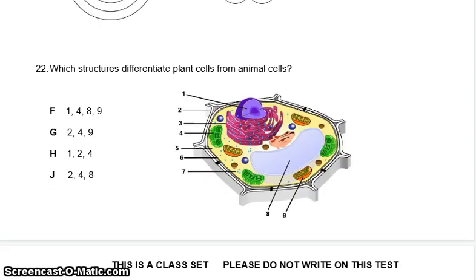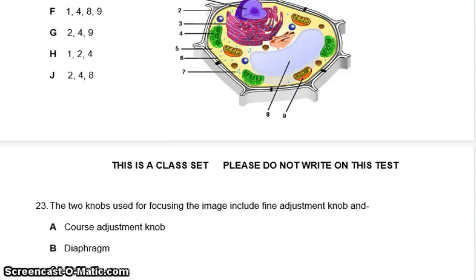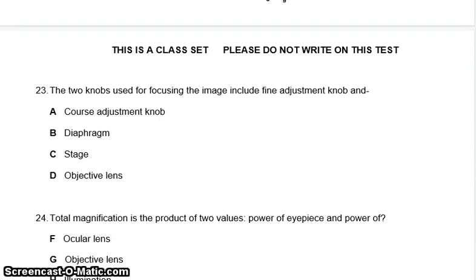22. Which structures differentiate plant cells from animal cells? Meaning, which numbers are different between plants and animals? 23. The two knobs used for focusing the image include the fine adjustment knob and A. Coarse adjustment knob. B. Diaphragm. C. Stage. D. Objective lens.